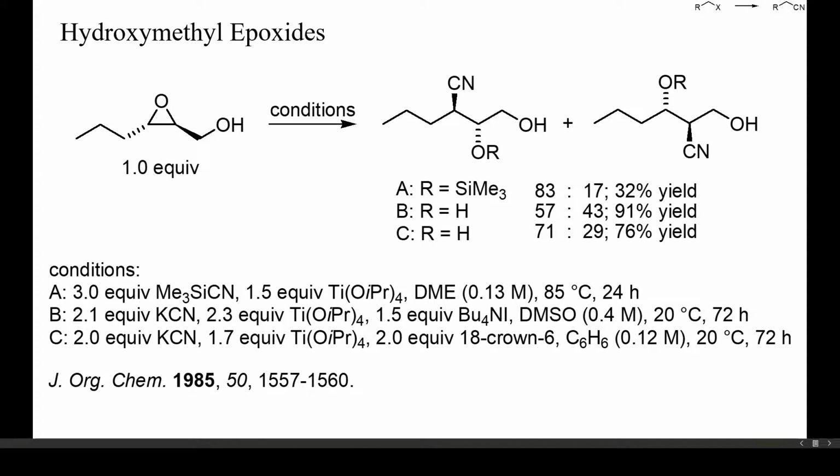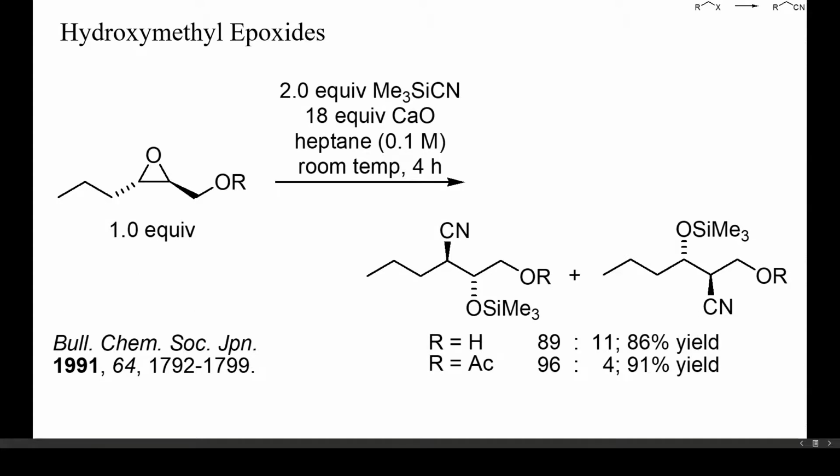The Sharpless epoxidation enables the preparation of enantiomerically pure hydroxymethyl epoxides from allylic alcohols. The reaction of these epoxides with various nucleophiles has therefore been investigated extensively. Unfortunately, under most conditions, the addition of cyanide yields mixtures of regioisomers, as in the 3 examples shown here. The main isomer is usually the 4-hydroxybutyronitrile. Best results can be attained in aprotic hydrophobic solvents with trimethylsilyl cyanide. The acetylated hydroxymethyl epoxides gave still better regioselectivities than the non-esterified hydroxymethyl epoxide.